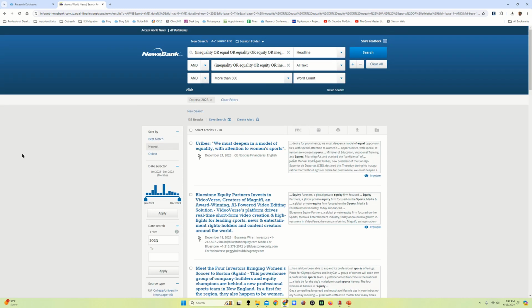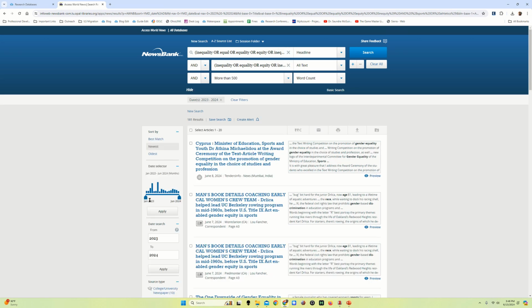So if I apply that filter, I now only have 135 results that span from January of 2023 up through December of 2023. Because that is specific to a single year, I actually want to add the end year to this. This is a quirk about NewsBank. It doesn't automatically give you a start year to the present. You have to tell it that's what you want. So that's another thing that is unusual, that's different from a Dragon Quest search.